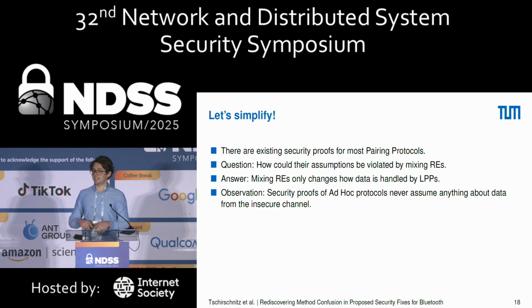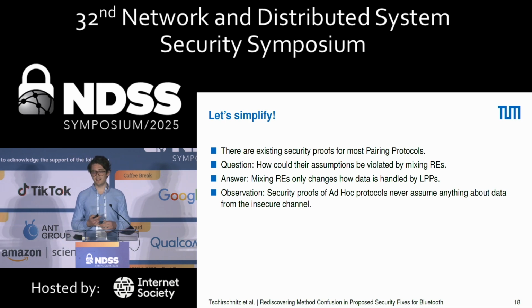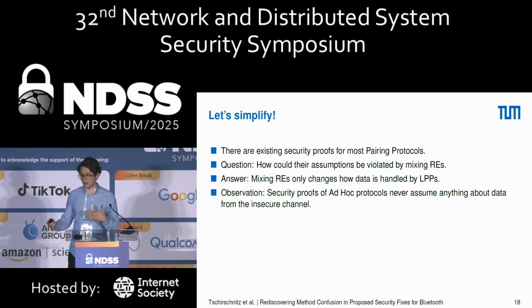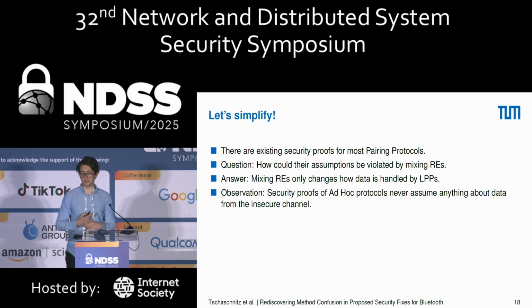So there are existing security proofs, there will be more security proofs, and they all make assumptions. And we thought, what kind of assumptions are broken by mixing role executions? And we figured out, okay, you're not executing new code, you're just confusing what code is executed, and that could break assumptions.